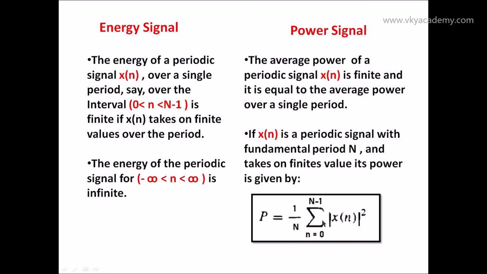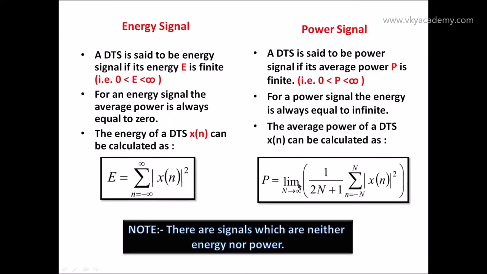You can see that n equal to 0 to capital N minus 1 has N values, so here I have written 1 upon capital N. In the same way, in the original formula of power, we have 1 upon 2N plus 1, because n equal to minus N to capital N has a total of 2N plus 1 values. That is why we have taken 1 upon 2N plus 1.